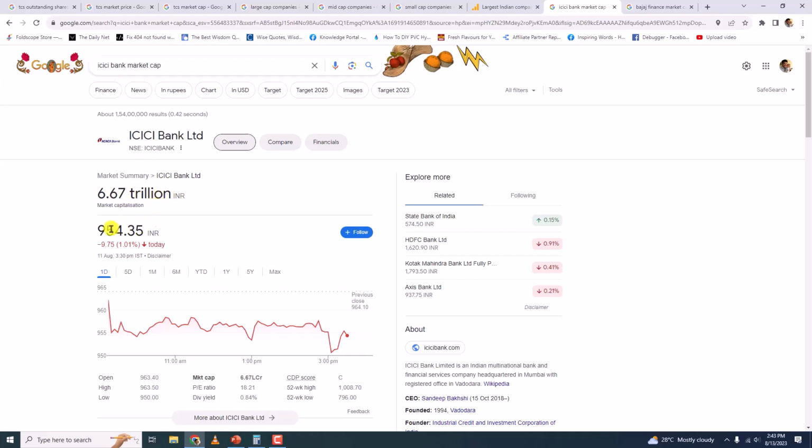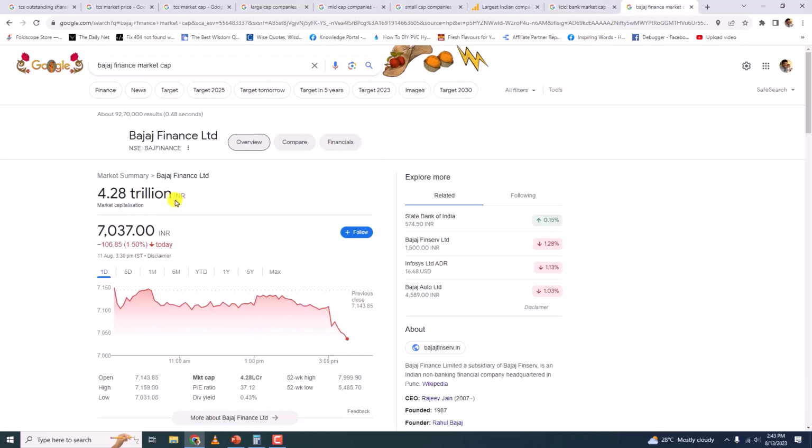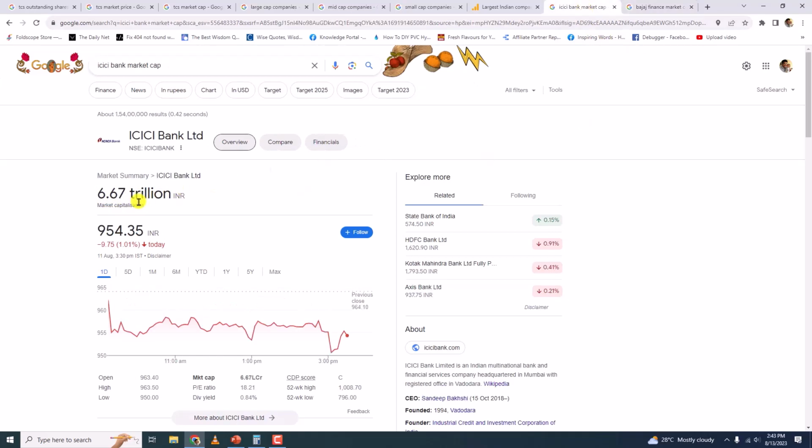Okay, but the market price is 954.35. What is market price? The price of one share. Okay, so if you want to buy one share of ICICI, it is 954.35 rupees. Alright, so this is the value, even though the market cap is 6.67 trillion rupees. When you go to Bajaj Finance, you can see the market capitalization is 4.28 trillion rupees. Now this is lesser than this, correct?